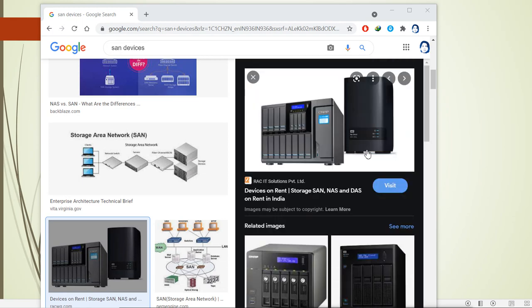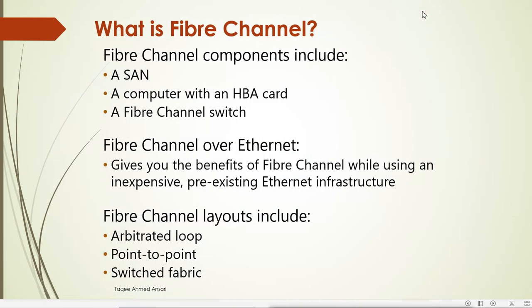And then we need the fiber optic cable connections, the Fibre Channel cables, switches, and then we need the host bus adapter card, that is called the HBA card, which supports this SAN and Fibre Channel network. So these are the physical components we need.